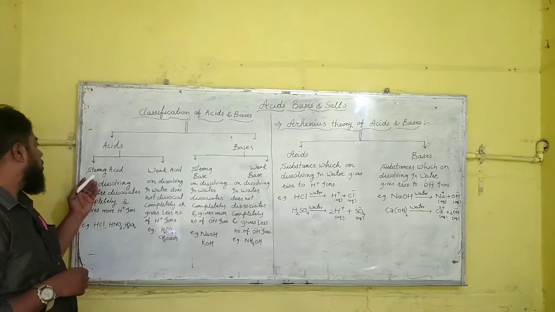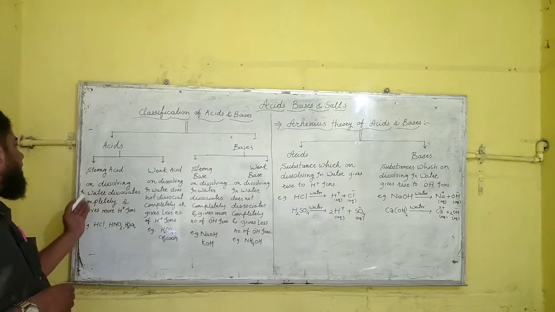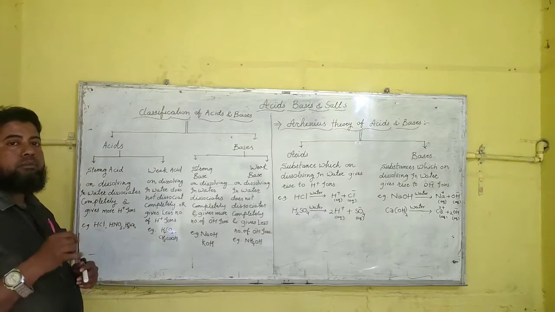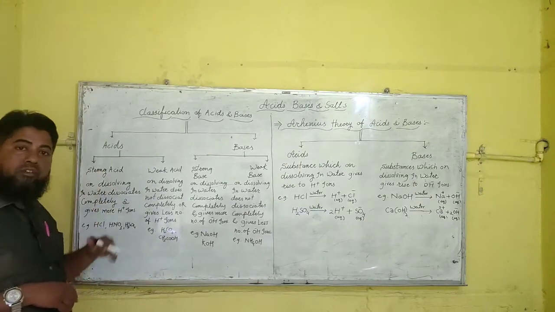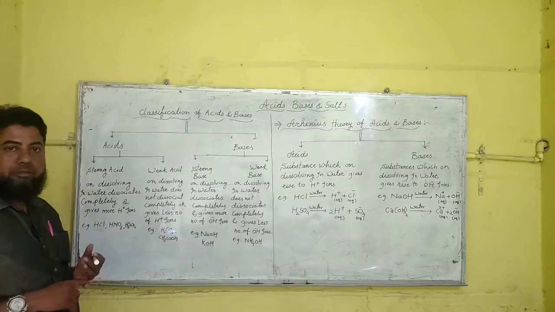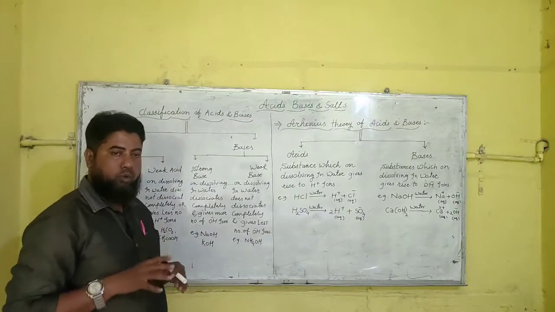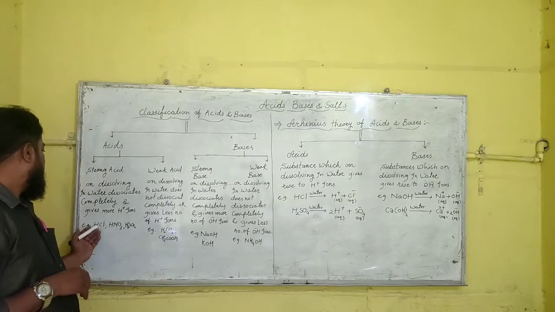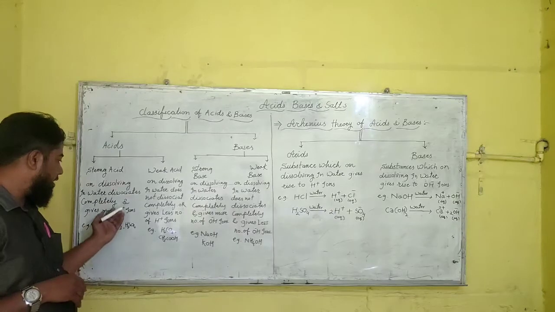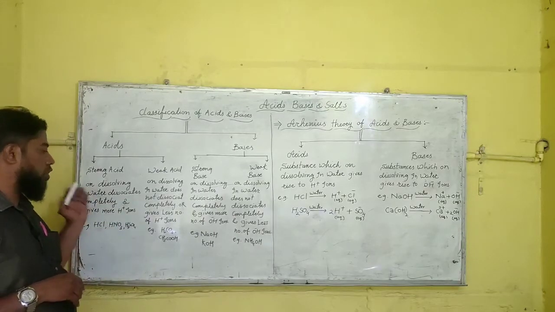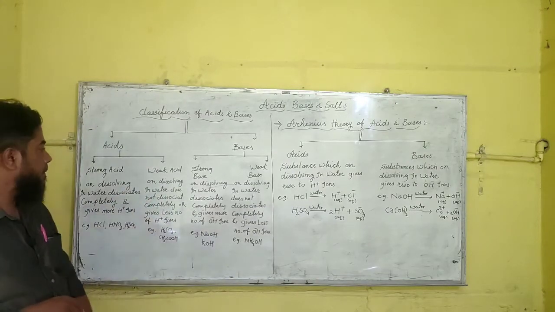What is a strong acid? A strong acid, on dissolving in water, dissociates completely and gives a large number of H plus ions. HCl is a strong acid. HNO3, nitric acid, is a strong acid, and H2SO4, sulfuric acid, is also a strong acid. Why? Because they dissociate completely when dissolved in water.